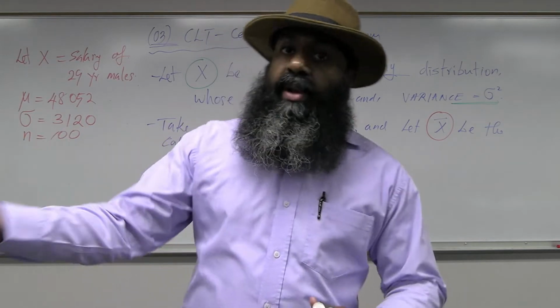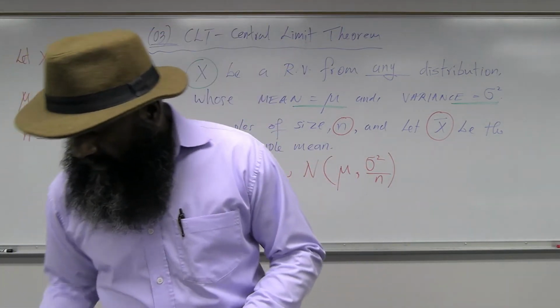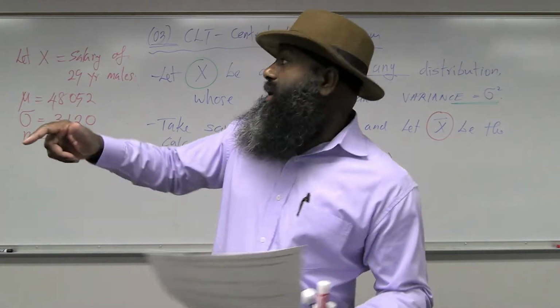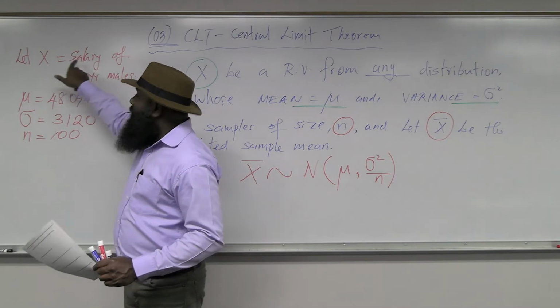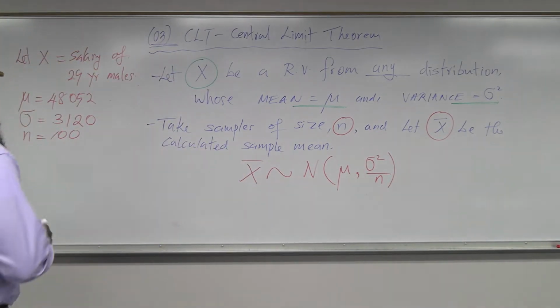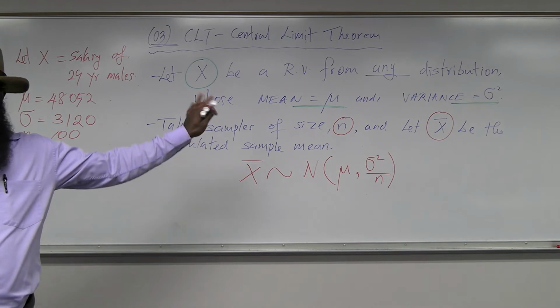Distribution of the mean salary will be required to find that probability. So the question is, what's the probability that their mean salary, not the salary? X is the salary. So the mean salary will be X bar. So X bar should follow a normal distribution according to Central Limit Theorem.